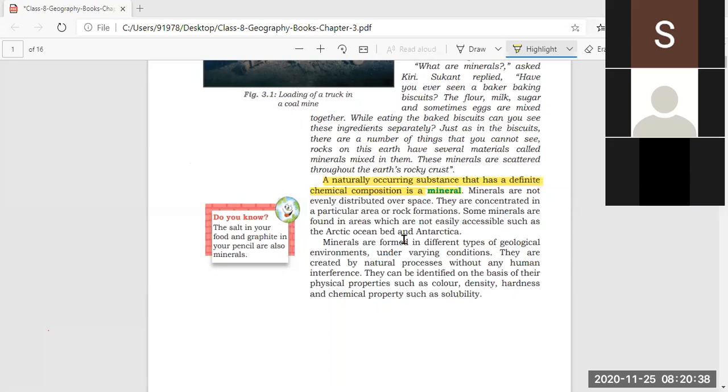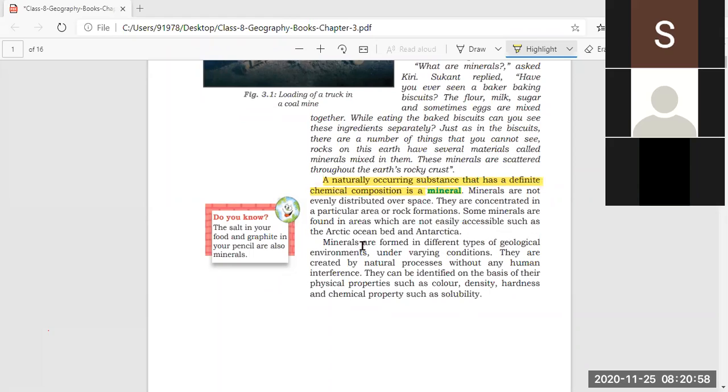So in some areas like the Arctic Ocean bed and Antarctica, where minerals are found, they are not easily accessible. Not easily accessible means we cannot reach them easily. They are not easily reachable.